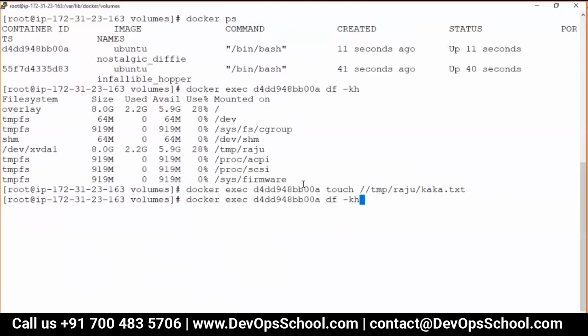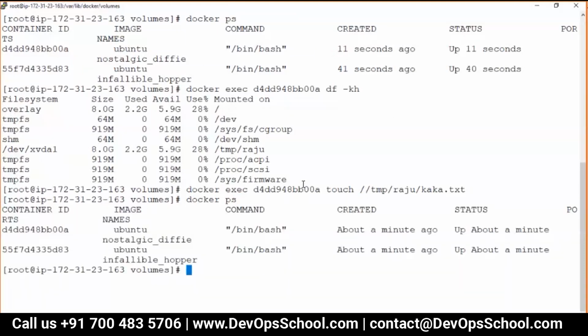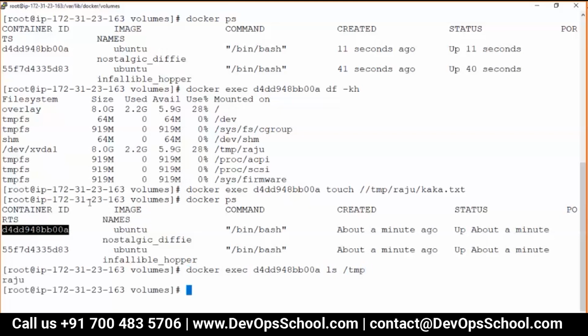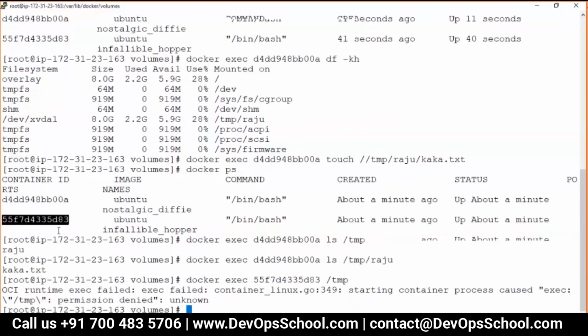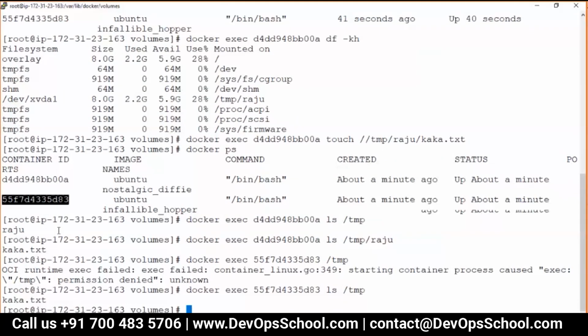So can I look at this here? docker exec. Both the containers have the same file. ls. This time it's /tmp, right? See that. Raju. See that kaka and other volumes. /tmp. See here. Locations in both are changed.